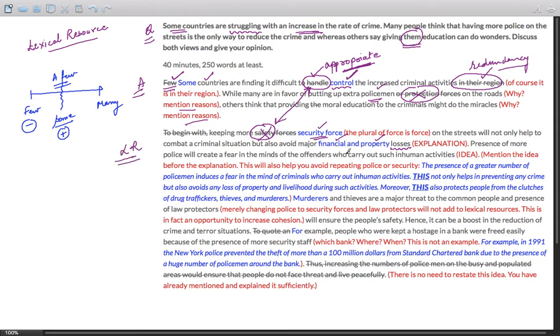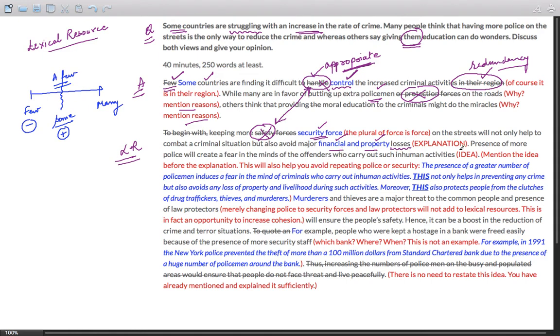You are being specific and you are showing the examiner, okay, I know the words, I know which type of losses could be there. So there are financial losses and property losses, and I have the ability to express them. So there are two types of mistakes going on over here. One is the wrong use of words: handle, protection, safety. Another is words that were never used that should have been used: financial, property.